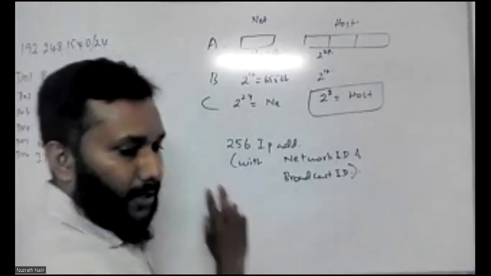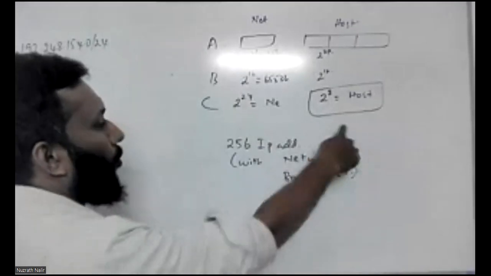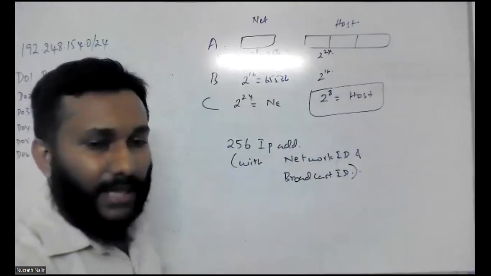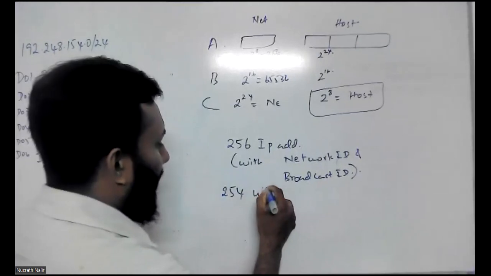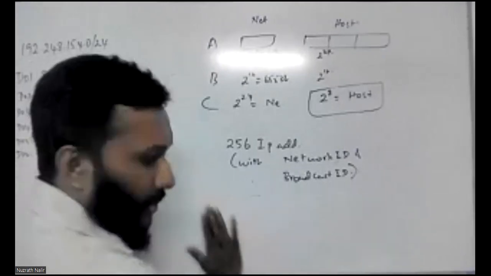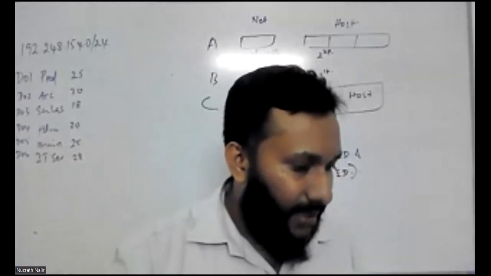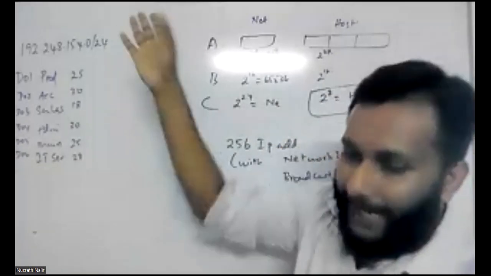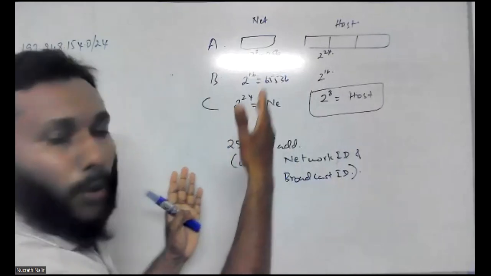So therefore, your answer for question A, Roman number 1, is 256 IP addresses with network ID and the broadcast ID. Or else you can write 254 without network ID and the broadcast ID. Okay. The second question is, what are the first and the last addresses of the IP address block? The question is relevant to the network ID and the broadcast ID.